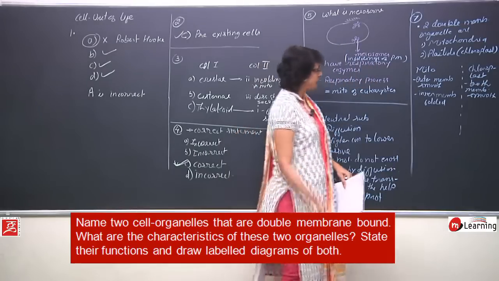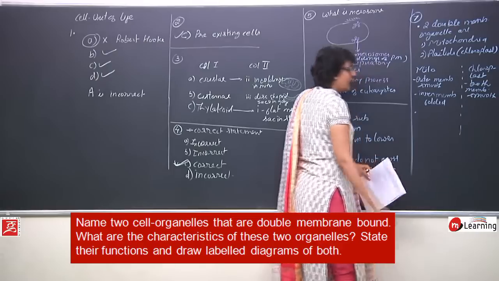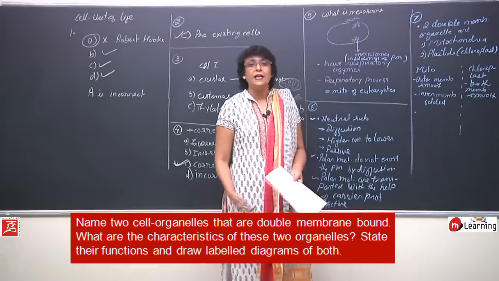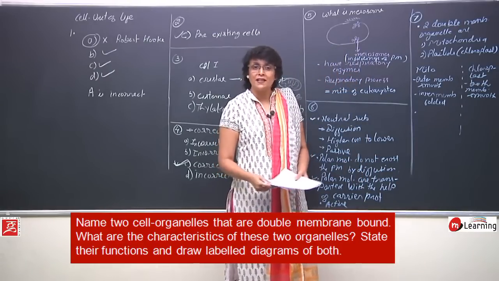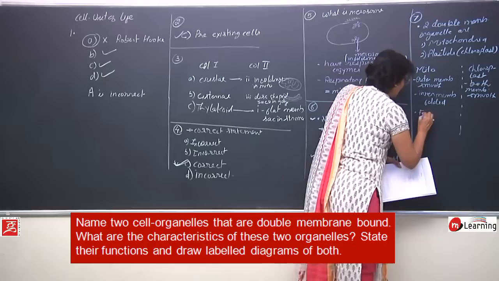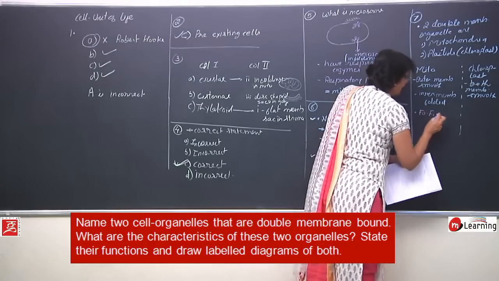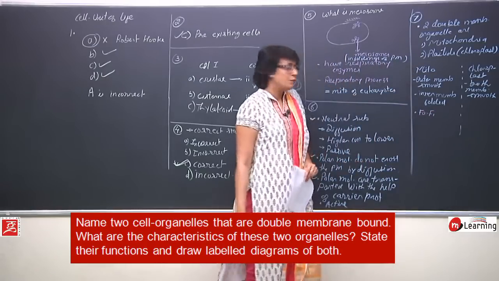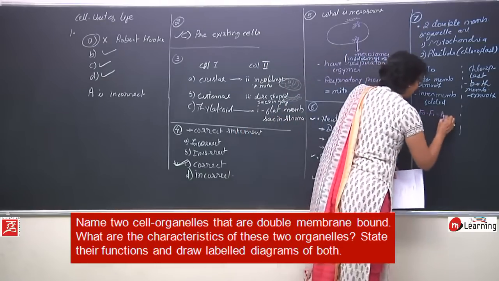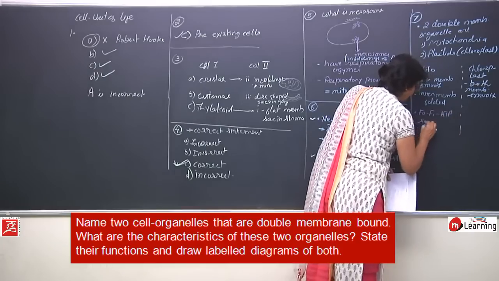Next characteristic, in case of mitochondria, there are F0, F1 particles or oxysomes which help in ATP synthesis.